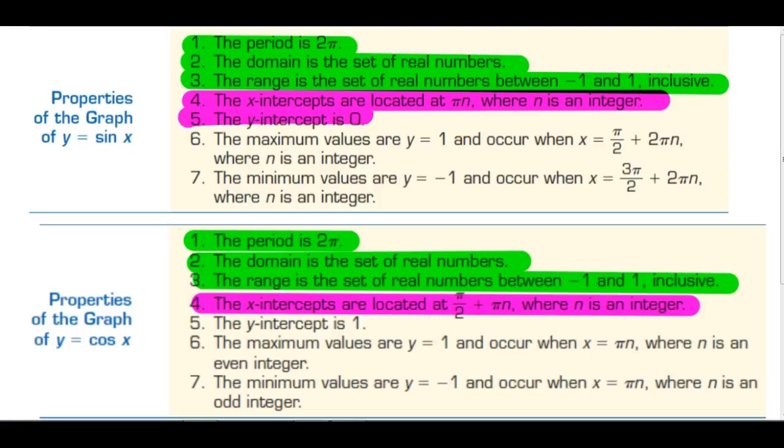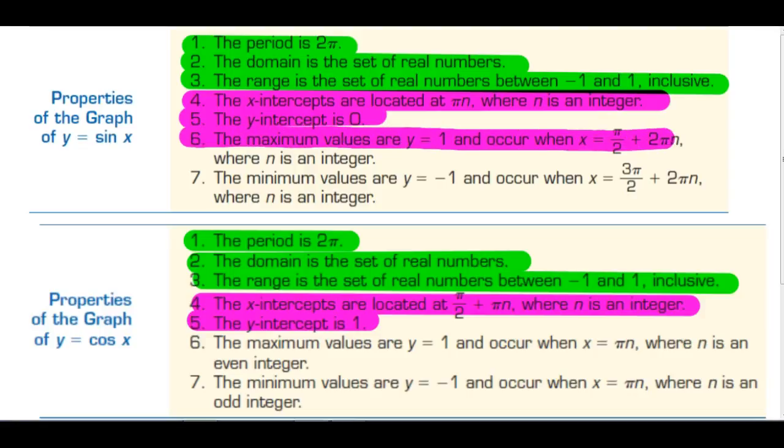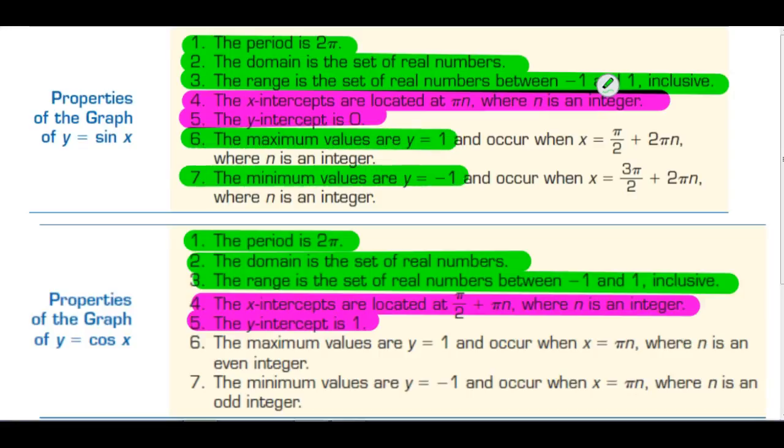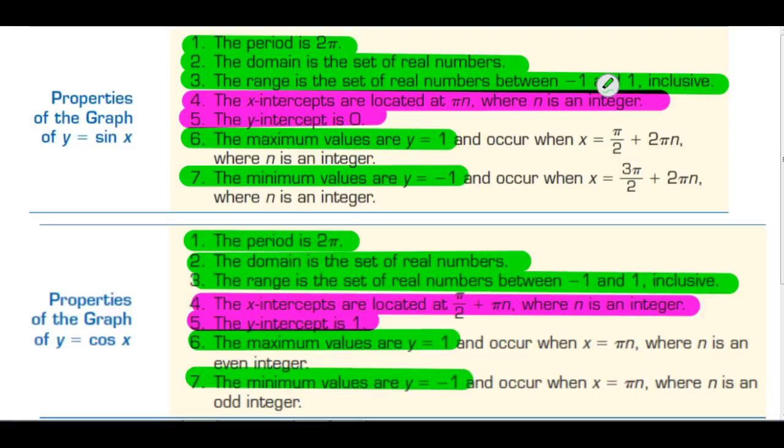The y-intercept of the sine function is 0 and the y-intercept of the cosine function is 1. You can see we have some inverse things going on here. The maximum values of both are 1. In fact, that is a similarity: the maximum value is 1, the minimum value is negative 1. Those are similarities, but where they occur are different. And you can see that it's kind of flip-flopped.